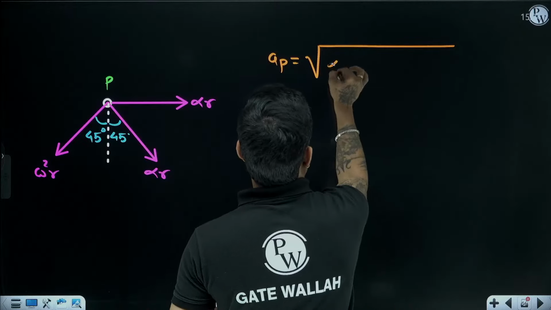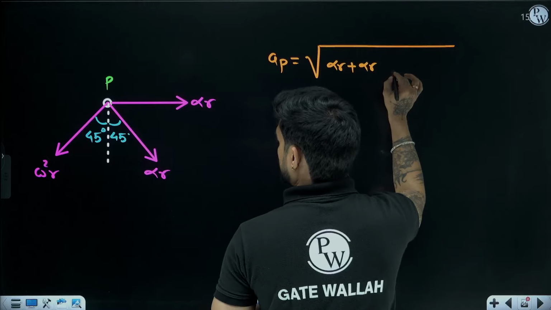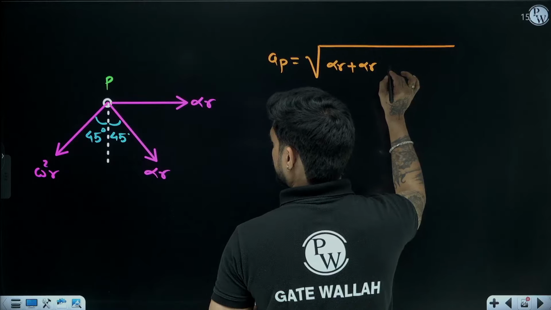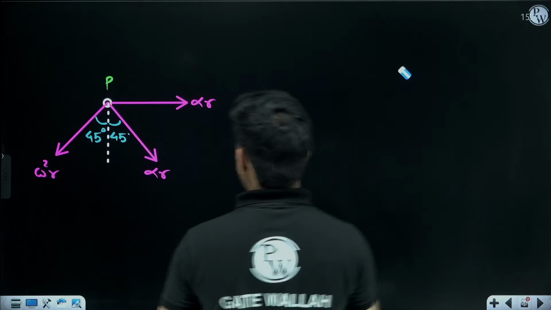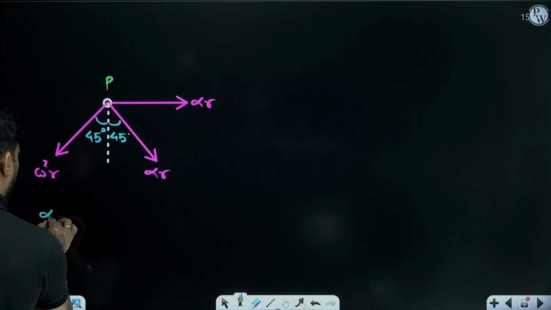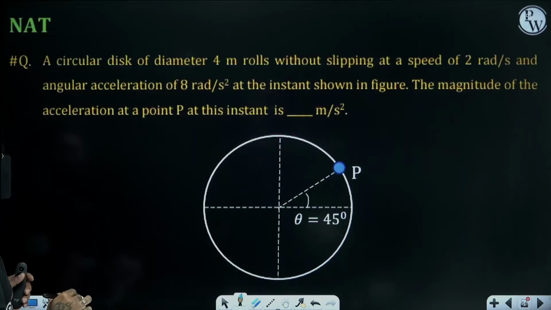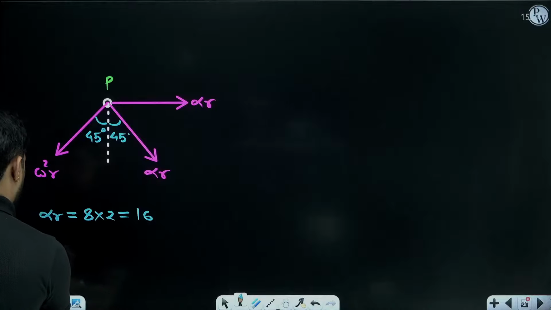Let me calculate alpha r and omega square r, so that it will be easier. What is alpha r? 8 into r, which is 16.